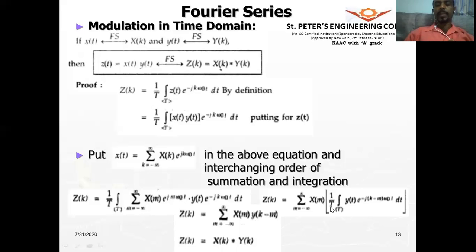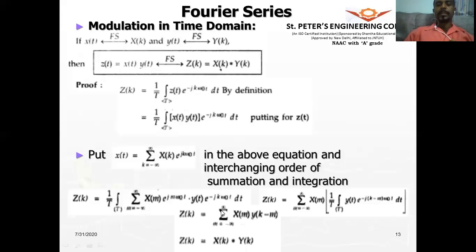Therefore, sigma m equals minus infinity to plus infinity X of m Y of k minus m. Now this is nothing but the discrete time convolution formula. As I said, in the discrete time, instead of integral, it will be the summation.